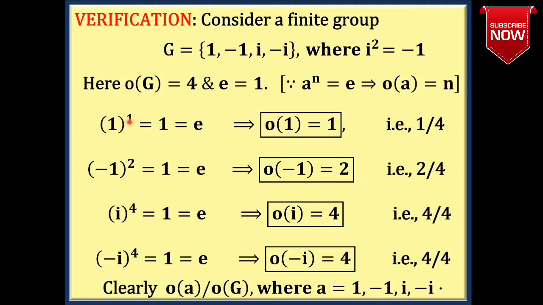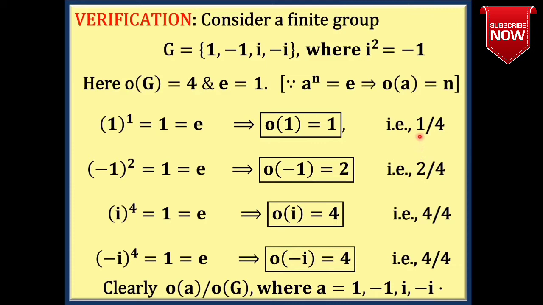Here 1 to the power 1 is 1, that is equal to E, that gives order of 1 equal to 1. Minus 1 whole square equal to 1, that is E, that gives order of minus 1 equal to 2. I power 4 is equal to I square into I square, minus 1 into minus 1 is 1, that is equal to E, gives order of I is equal to 4. Minus I whole power 4 is equal to I power 4 equal to 1, that is equal to E, gives order of minus I equal to 4.